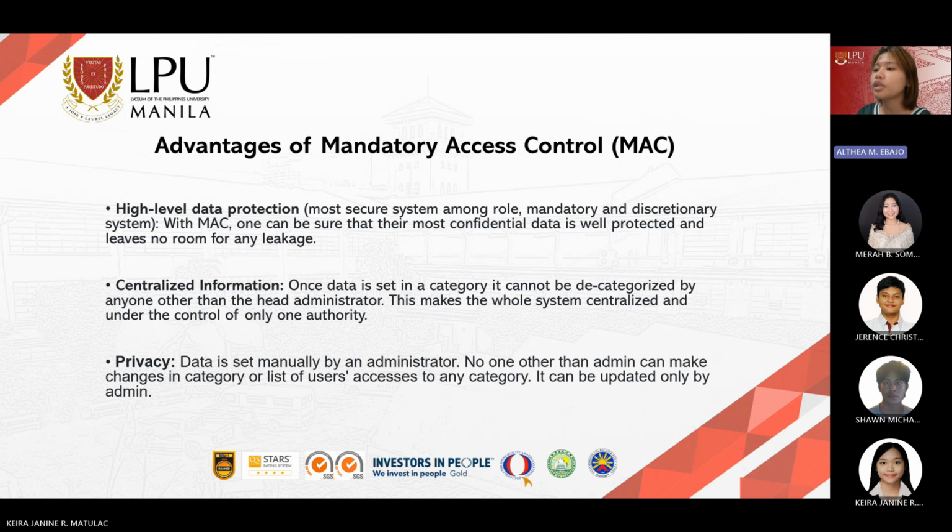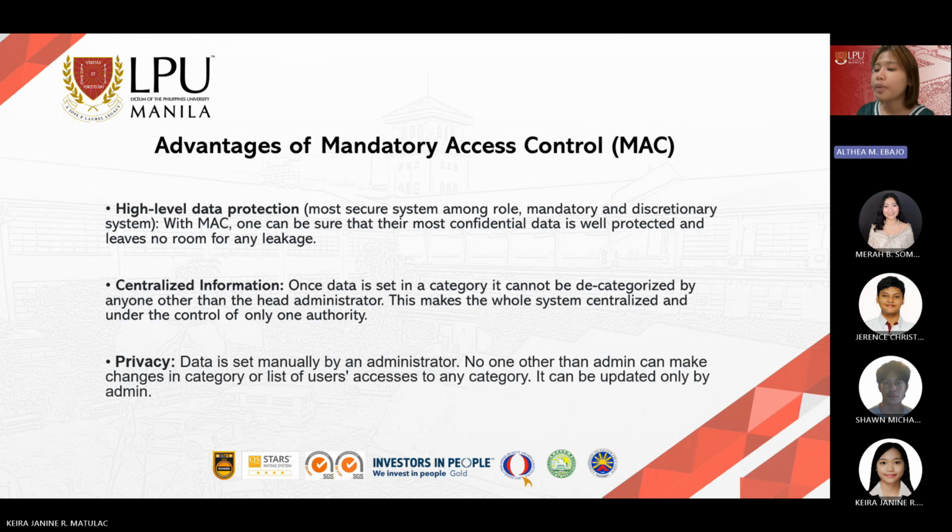In MAC, both users and data are assigned security labels, and access is granted only if the user's clearance matches the data's classification. Unlike discretionary access control, where owners can grant permissions, or role-based access control, which relies on roles, MAC does not allow users to change access rights, eliminating the risk of accidental or intentional leaks.